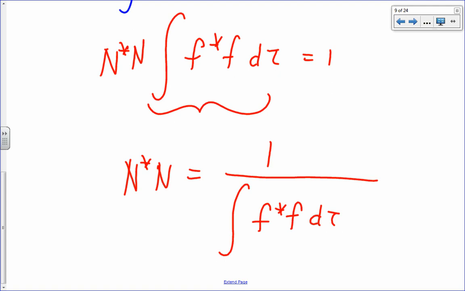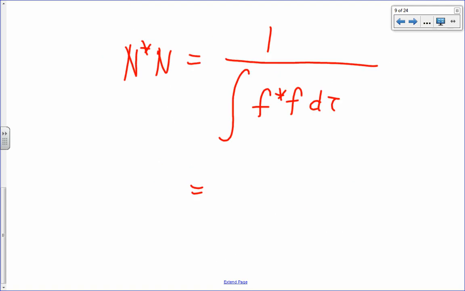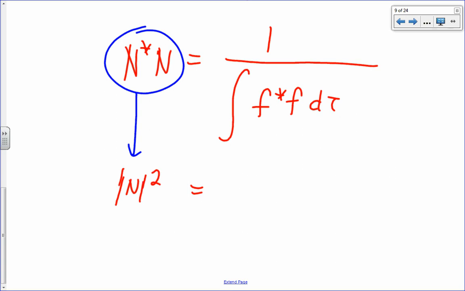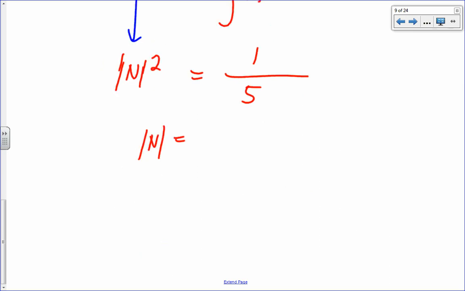So what is our integral of f star f d tau? And what is n star n, by the way? This is just the absolute value of n, right? Squared. It's 1 over 5. So what is the absolute value of n? 1 over square root of 5.